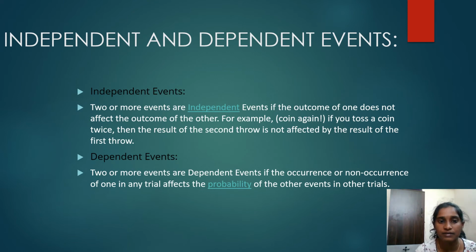Independent and dependent events. Independent events: two or more events are independent events if the outcome of one does not affect the outcome of the other. For example, if you toss a coin twice, the result of the second throw is not affected by the result of the first throw. In case of dependent events, if two or more events are dependent, the occurrence or non-occurrence of one in any trial affects the probability of the other events in the other trials.